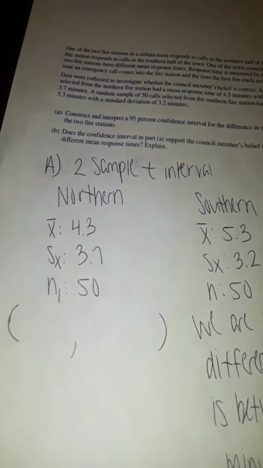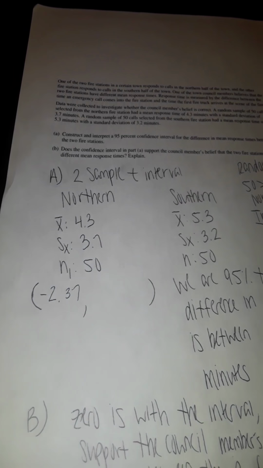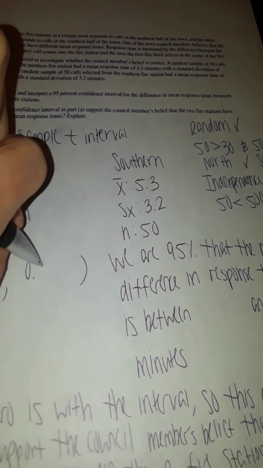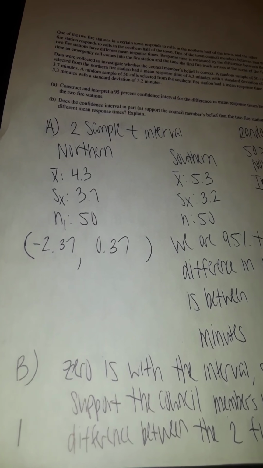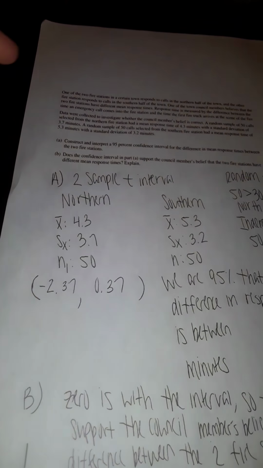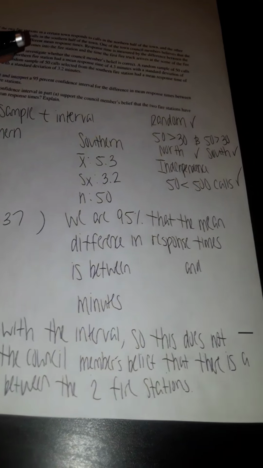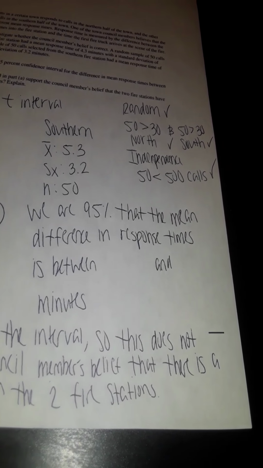All right, so I'm going to write that in my interval right here. I'm just going to round off: negative 2.37 and 0.37. Okay, and that is the difference in time from the northern minus the southern fire stations. So there's our interval, and of course with every interval comes an interpretation.